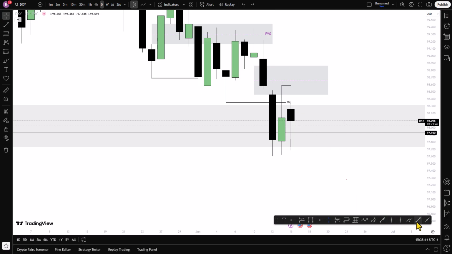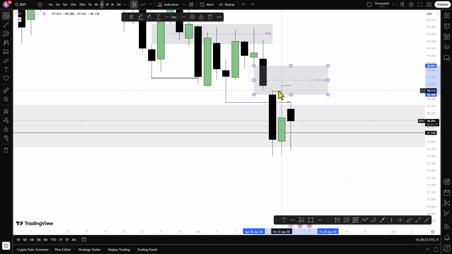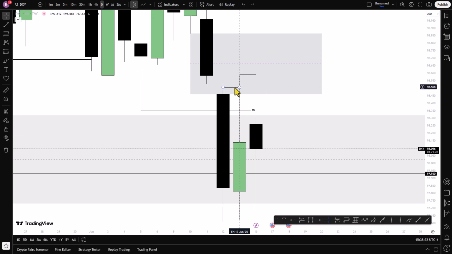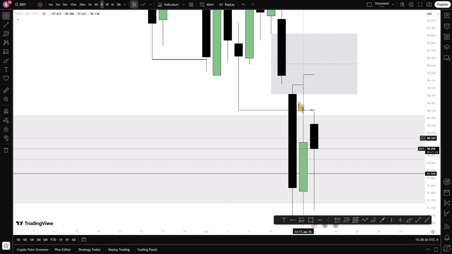Yes, price took out this previous day high. You get it? And this was Friday. So today, Monday, we see price opened and then went down.